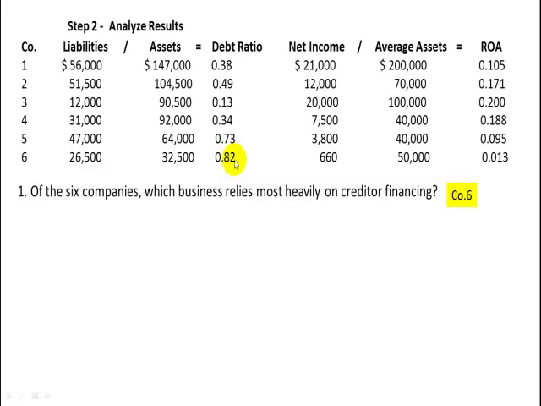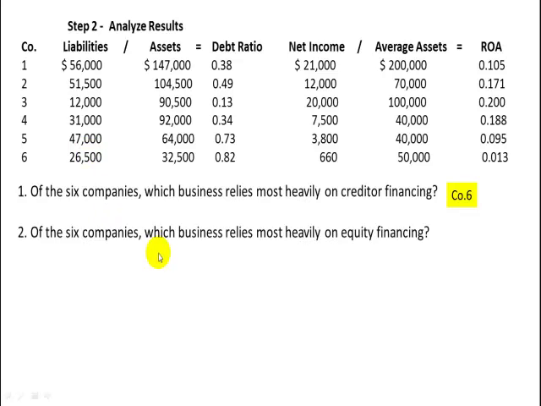Let's see, number 6. And that's because this company, most of their assets, which is $32,500, were financed with debt, which is something the banks don't like to see that much. It's good for the owner, because he doesn't have much risk involved. But the banks don't like to see that because they would be leery to make another loan, because most of the assets are something that they own anyway. At least they've got it covered with these liabilities here. So that's the first question.